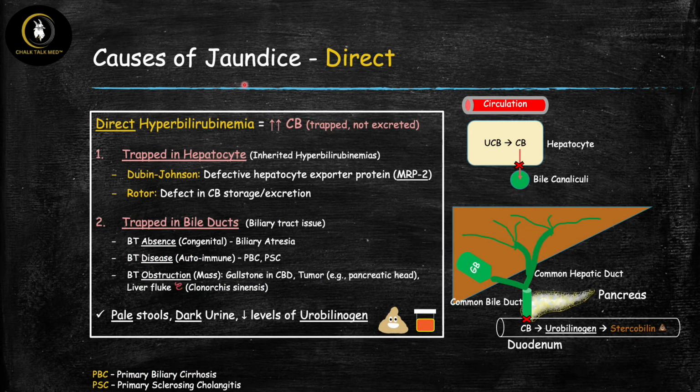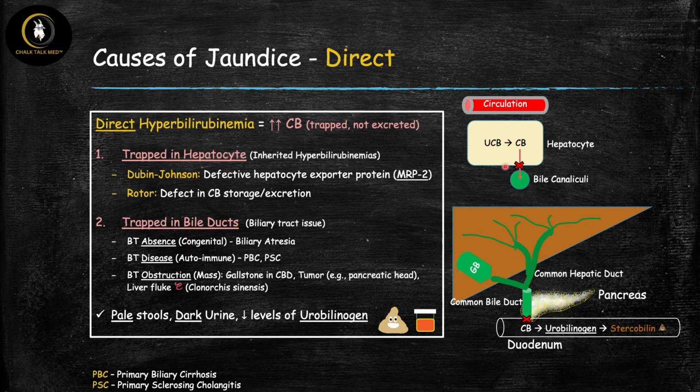All right, so now let's talk about causes of jaundice that happen for the opposite end of our algorithm. So direct hyperbilirubinemia, that means that problem is too much conjugated bilirubin. So the unconjugated bilirubin is fine. What happens is we're conjugating it, no problem. But after the step of conjugation, this conjugated bilirubin gets trapped and cannot get excreted, leading to high levels of conjugated bili. And there's two places where this can get trapped, either in the hepatocytes or in the bile ducts.